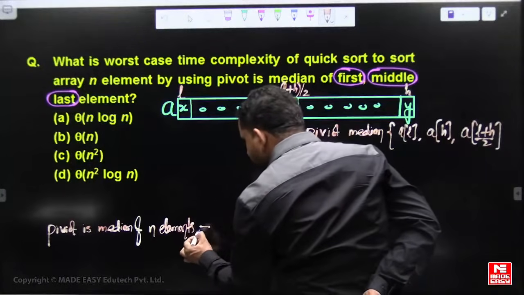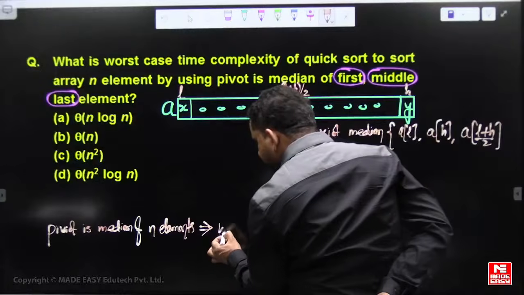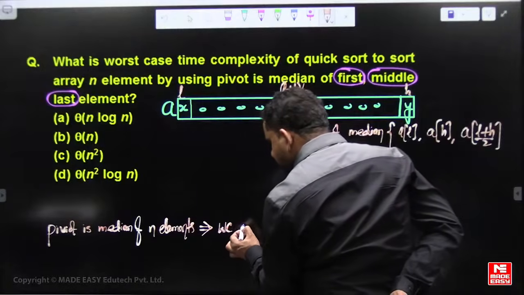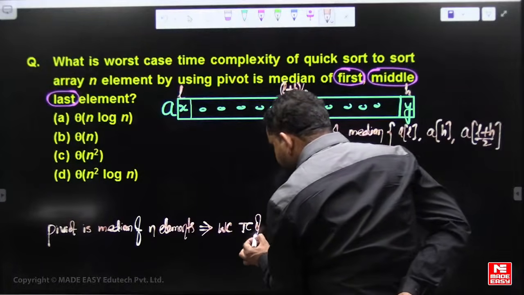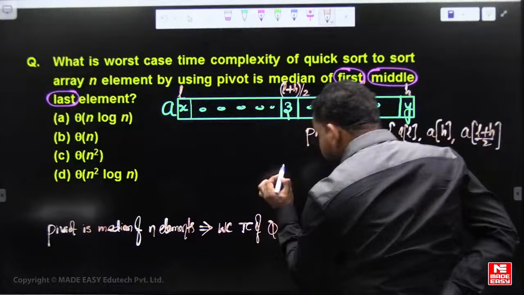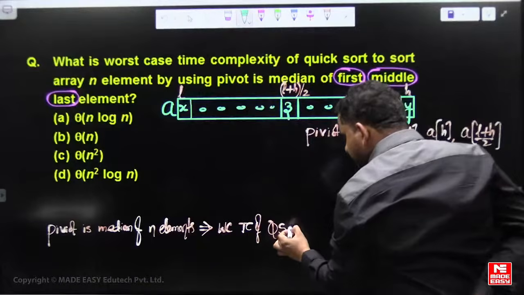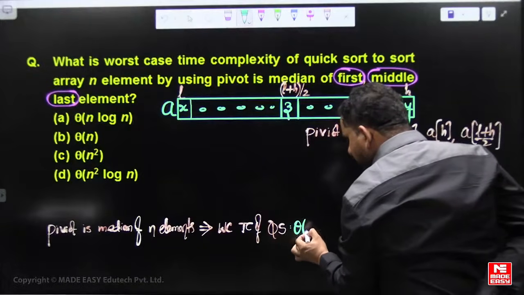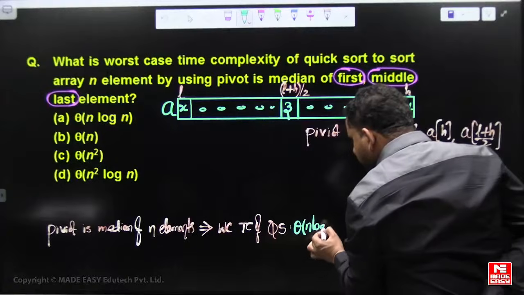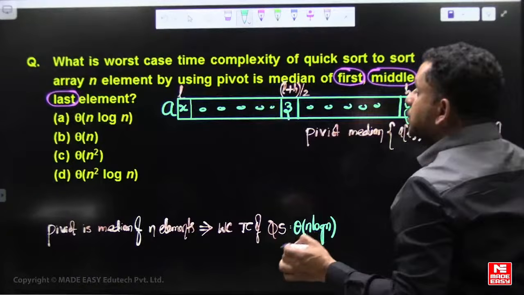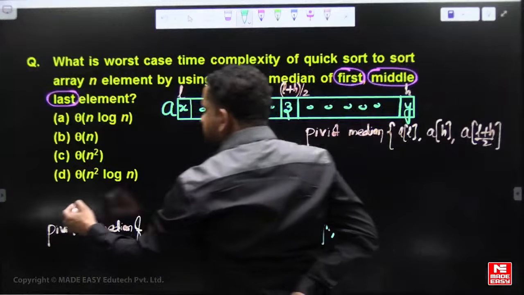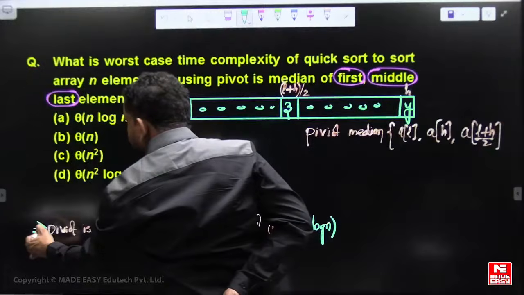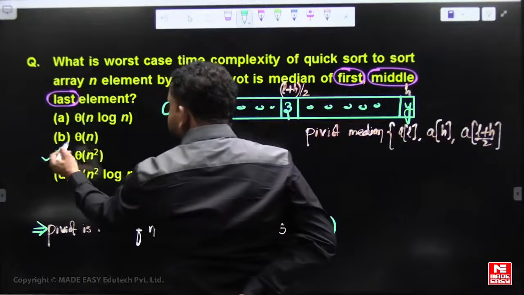In this scenario, the worst case time complexity of quicksort becomes n log n. It depends on the question; you should not conclude n square every time. But of course, the answer to the above question is n square.